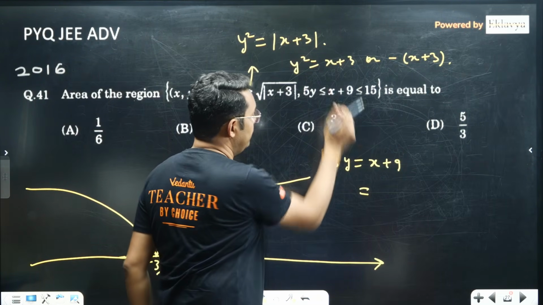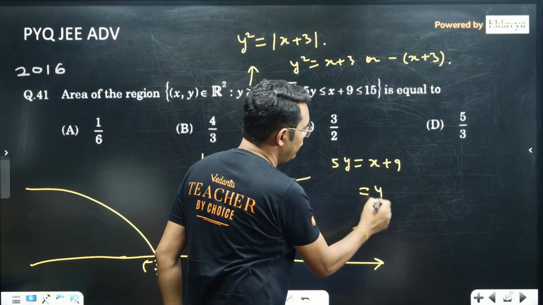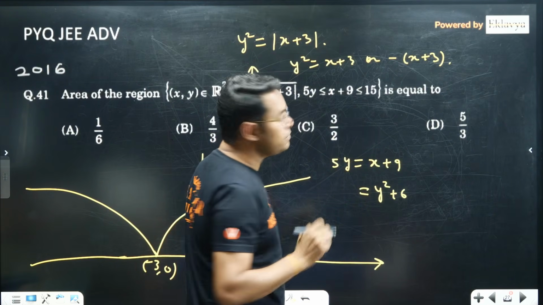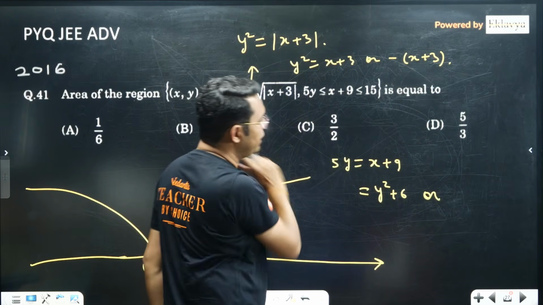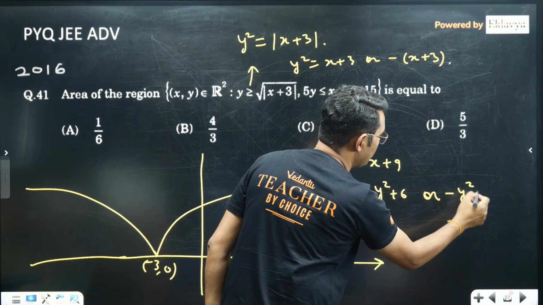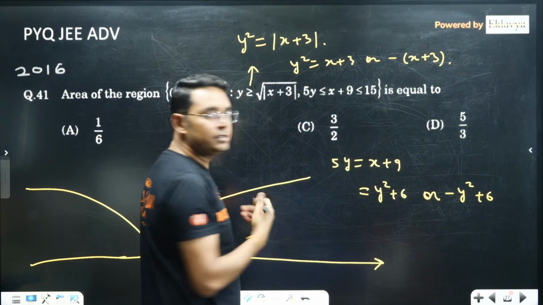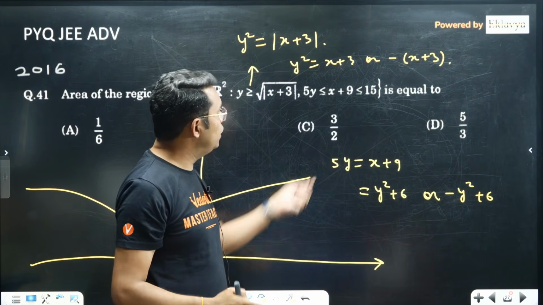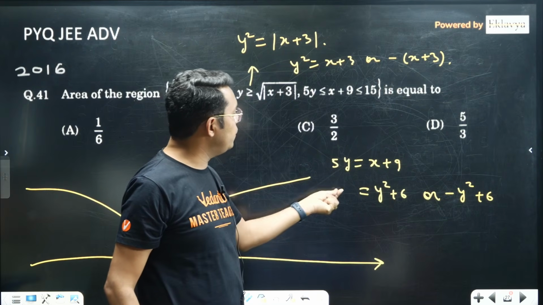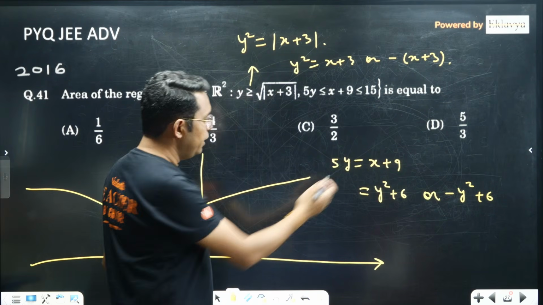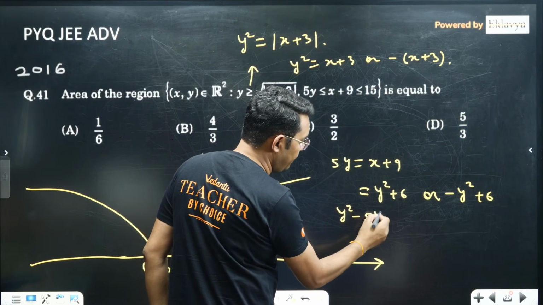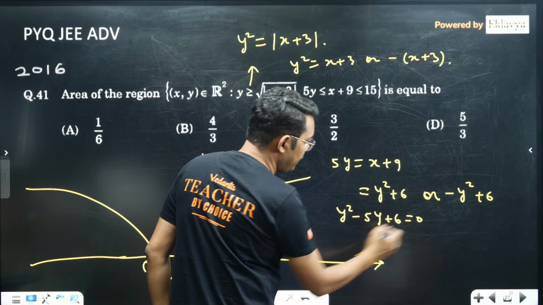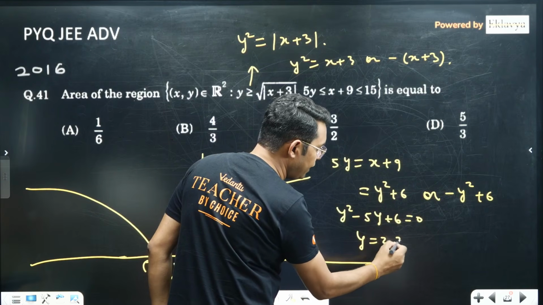X plus 3 will be y square, so it will be y square plus 6 in one case, or in the other case x plus 3 is actually minus y square, so it will be minus y square plus 6. X plus 9 is x plus 3 plus 6. Now if you solve them, for the first it is y square minus 5y plus 6 equal to 0. We are getting two values of y, that is 2 and 3.